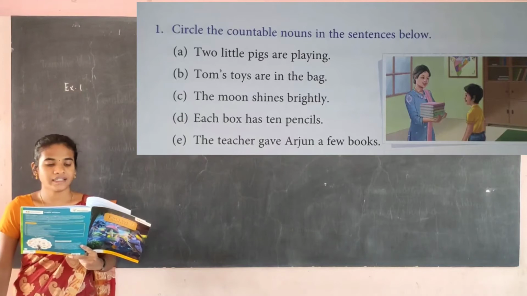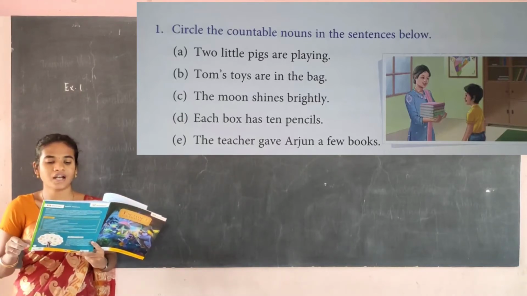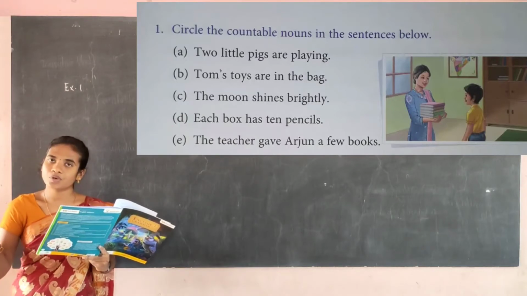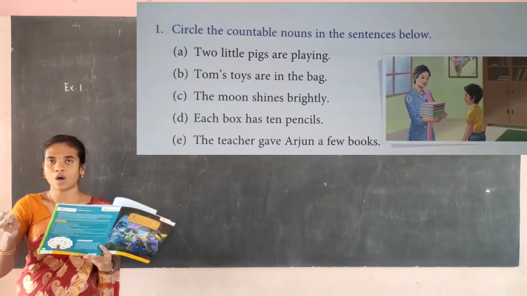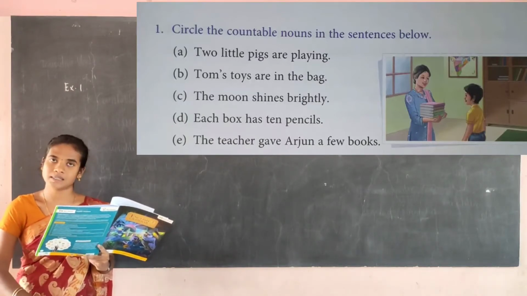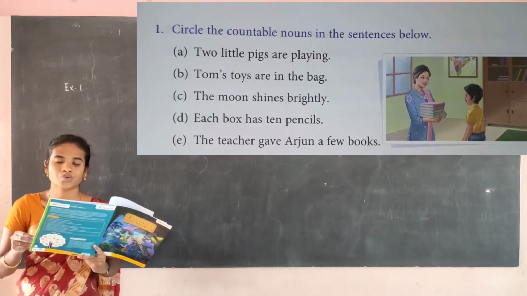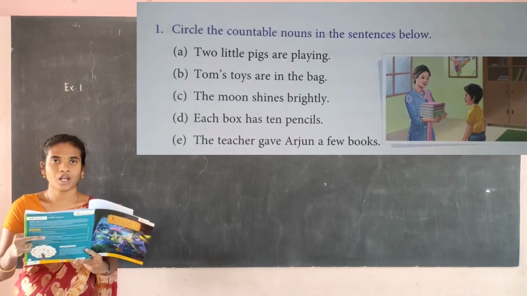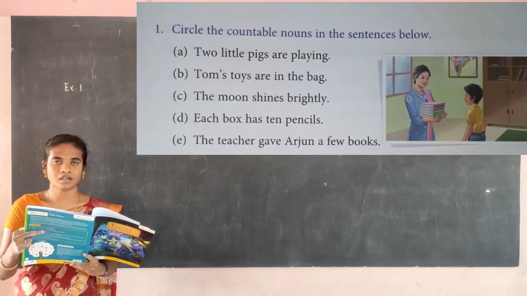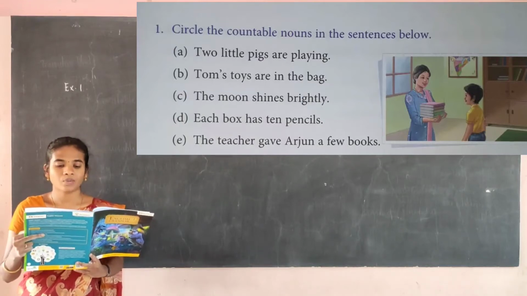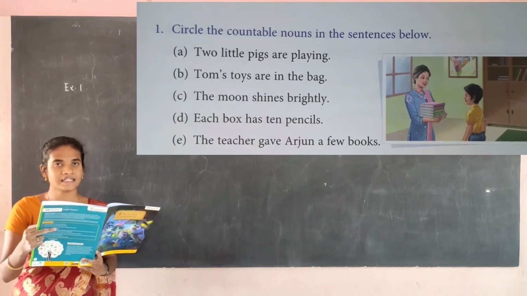Okay. Then E, the teacher gave Arjun a few books. So teacher can be counted and books can also be counted. How many teachers are there? We can count the teachers and books also can be counted. Circle the words teacher, books. Okay students, have you all circled? What are the words you have to circle? I am just reading the words: pigs, toys, bag, moon, box, pencil, teacher, books.